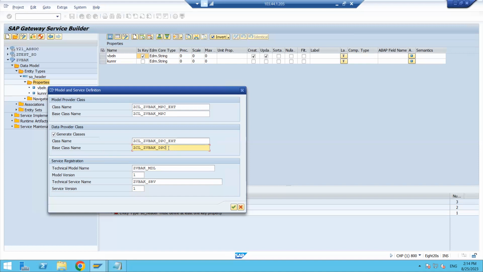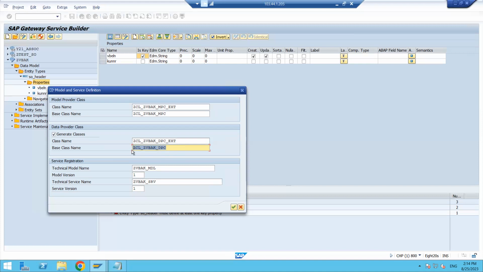It will add some internal tables or work areas, and some background work will be there. All these things are done through the DPC class. We should not disturb this one. SAP will implement a few methods, and SAP will take care of that DPC class.